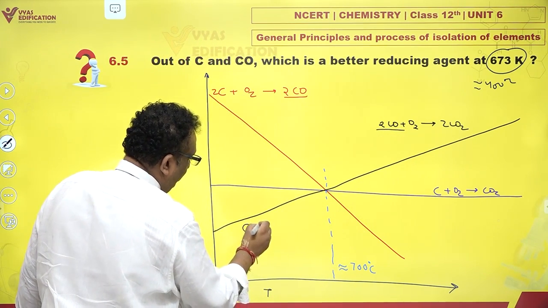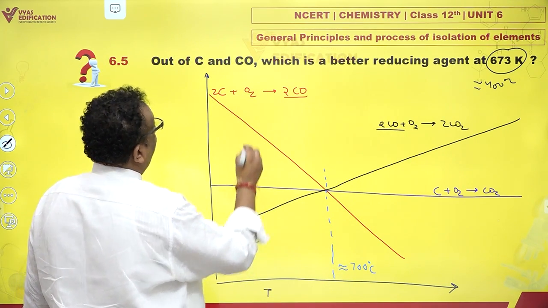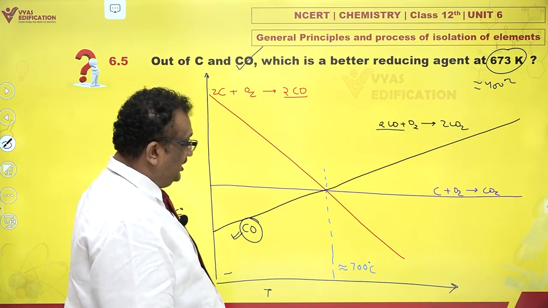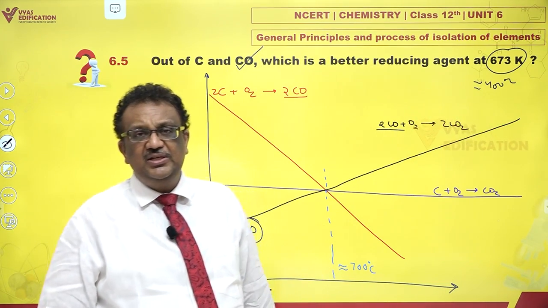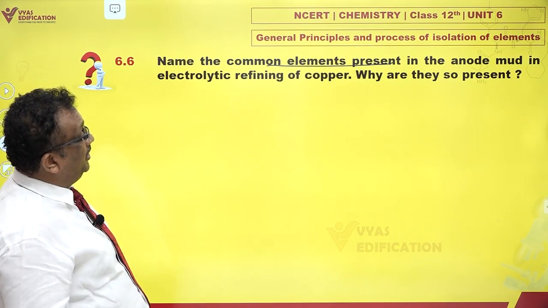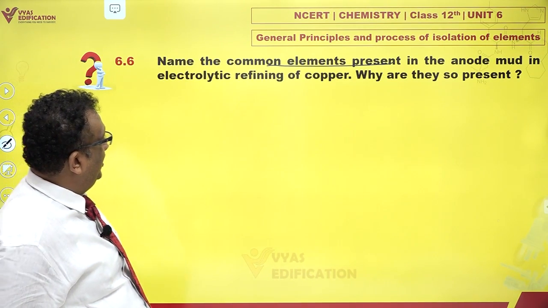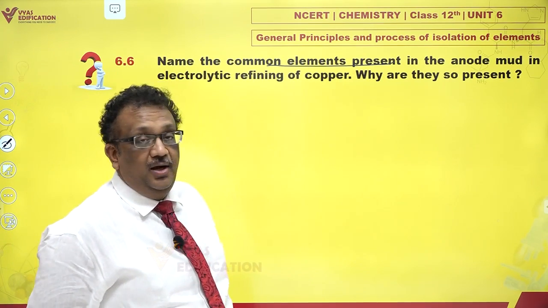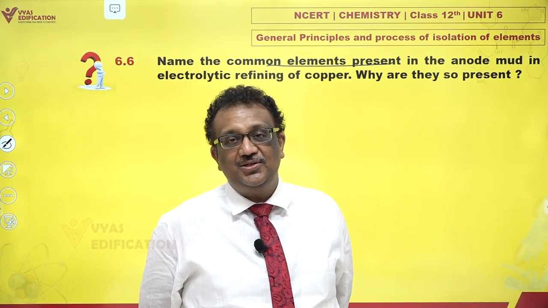So CO or carbon monoxide would be the best reducing agent below 700 degrees Celsius or roughly below 1000 Kelvin. Name the common elements present in the anode mud in electrolytic refining of copper, and why are they so present?